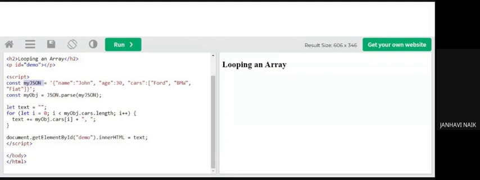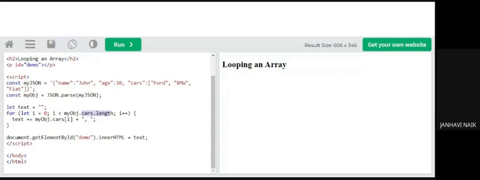Now see the syntax for the for loop. See how it works. Let text equal to empty. There is no text. I'll explain all the meaning of this. Coming to my for loop, I say for let i be equal to 0, till my i is less than myObj.cars.length. What I am saying is, what is the length of my cars? It is 0, 1 and 2.